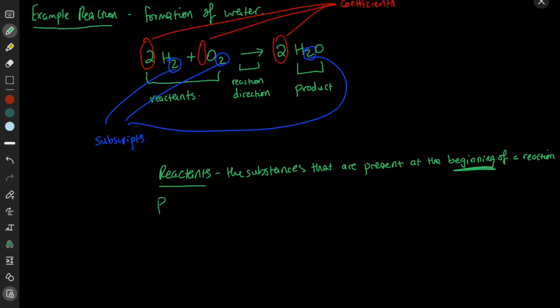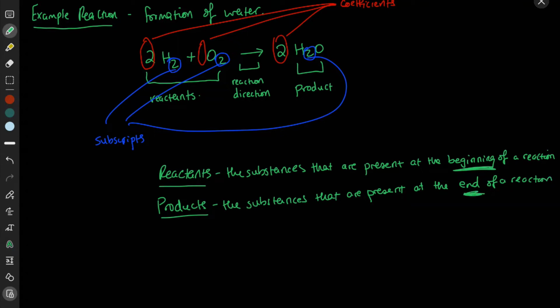Now, products are the opposite. Products are the substances that are present at the end of a reaction.